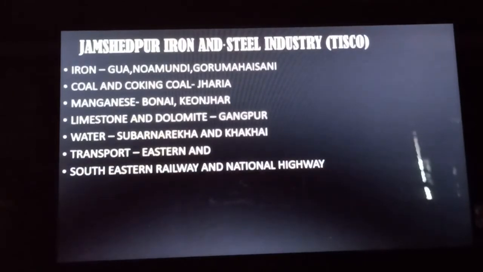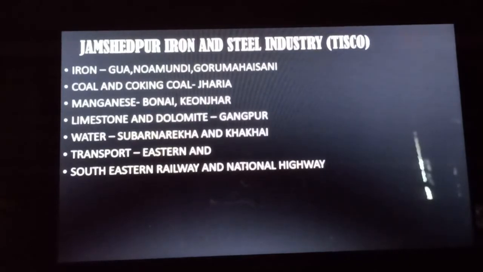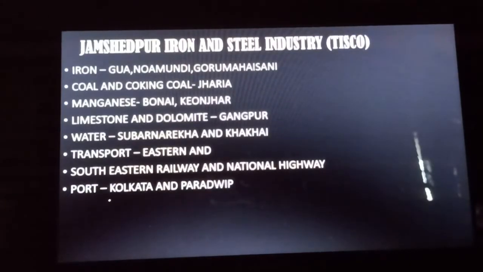The Jamshedpur iron and steel industry is well connected with the other parts of India through the eastern and southeastern railway, and also through the national highway. The port is another important factor: one is the Kolkata and one is the Paradip port. The Kolkata port is only about 250 km away from the Jamshedpur region, and the Paradip port is also located very nearby. These ports help in the import of machineries and export of the finished products.